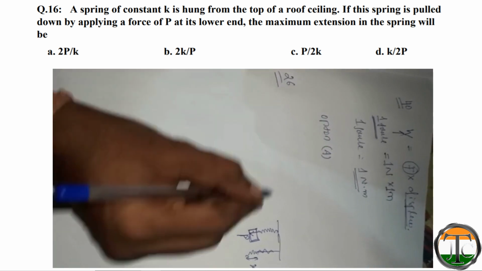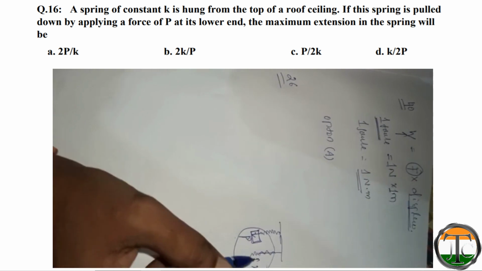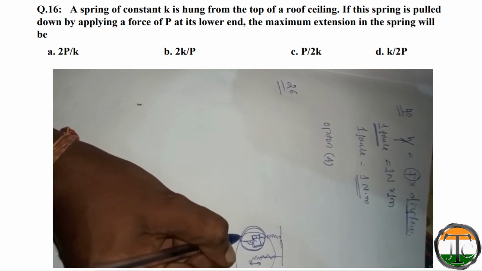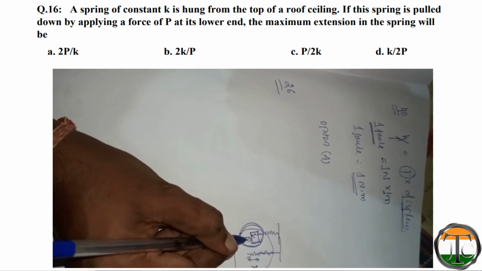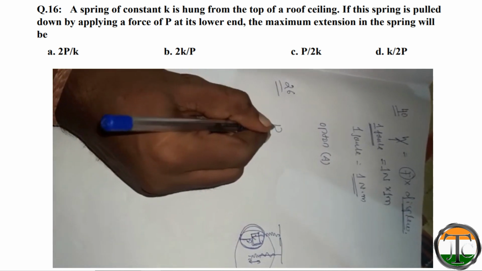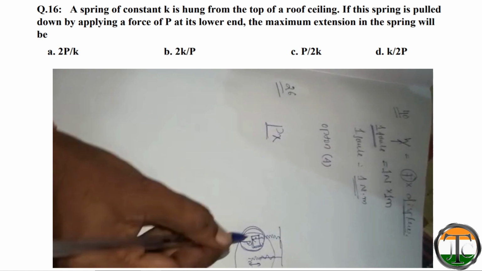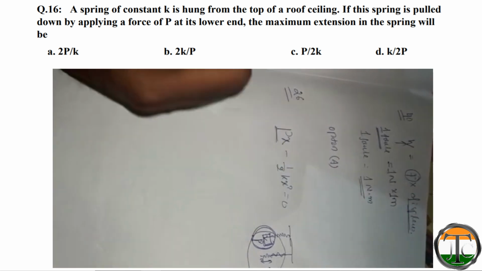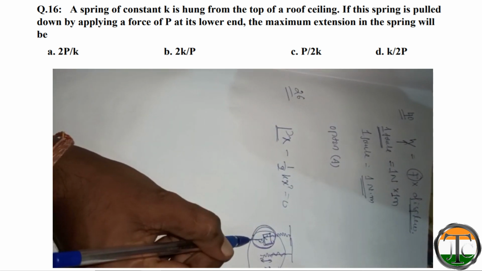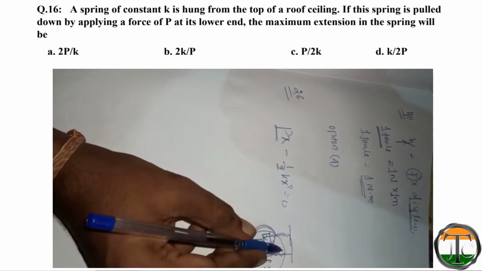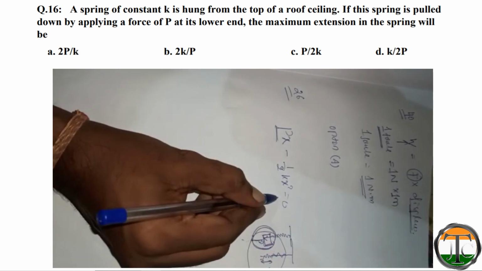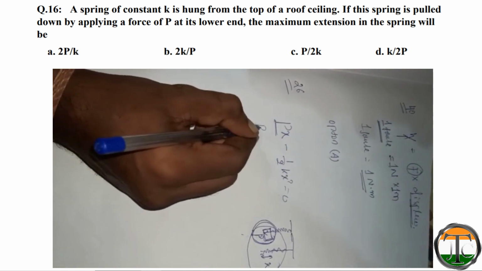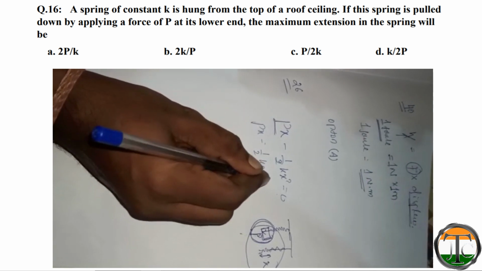So the total energy of the system will be 0. That means the work done by the force and the work done by the spring will do the work against this force. That means P into x is the work done by the force downward minus half kx square is equal to 0. That means the work done by the force downward and work done by the spring upward, the total work done by the system will be 0. That will be equal to Px is equal to half kx square.